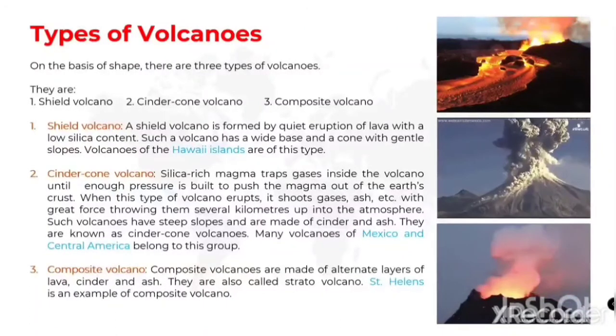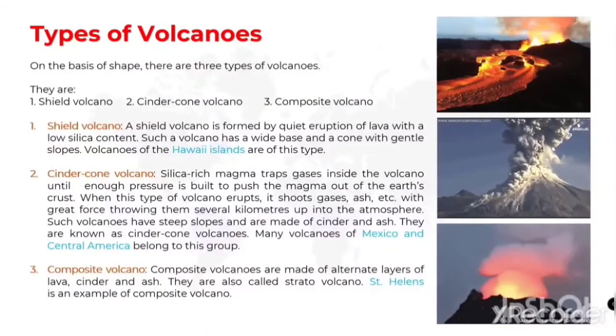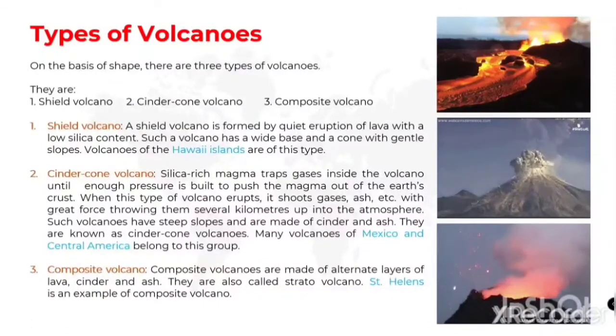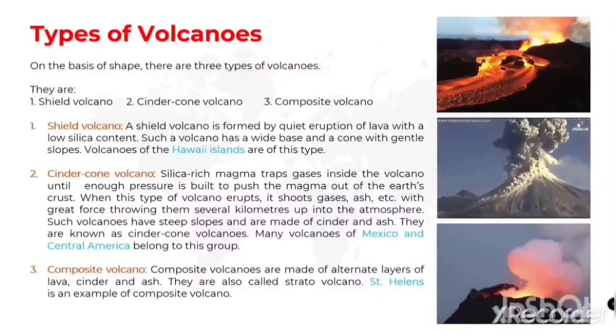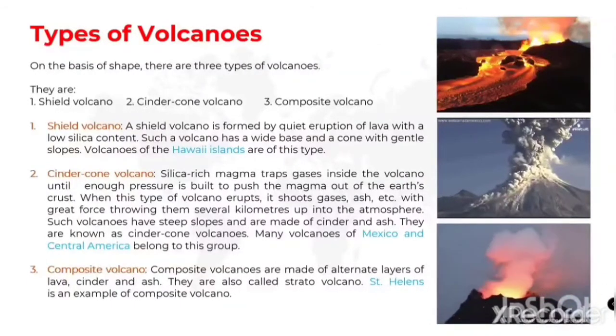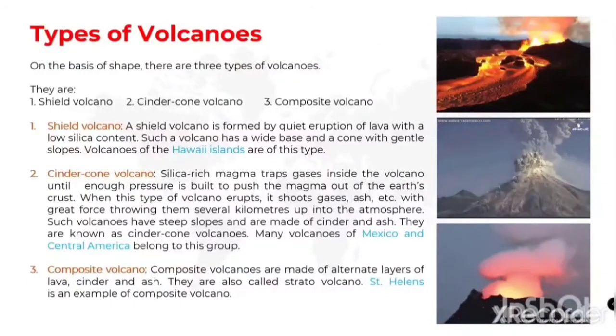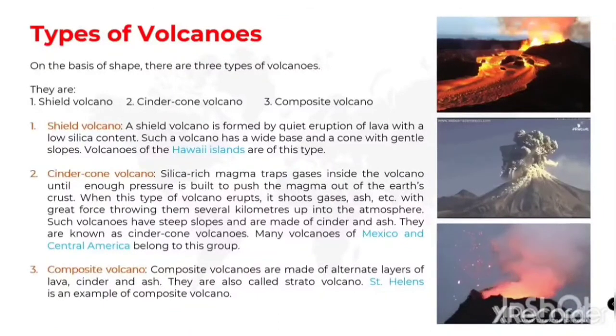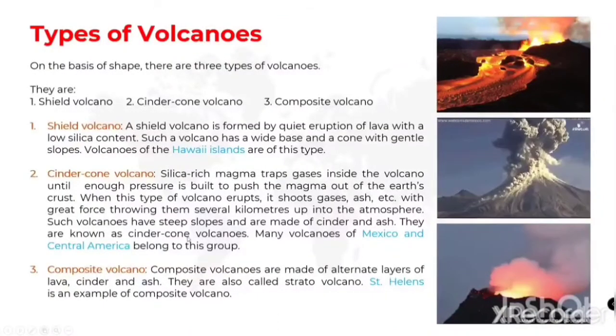Composite volcanoes are made of alternative layers. Alternative layers means one layer is lava and then cinder and then ash. Like this, the layers are changing. They are also called stratovolcano. St. Helens is an example of composite volcano.